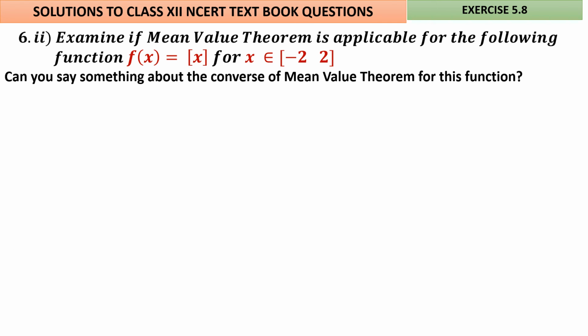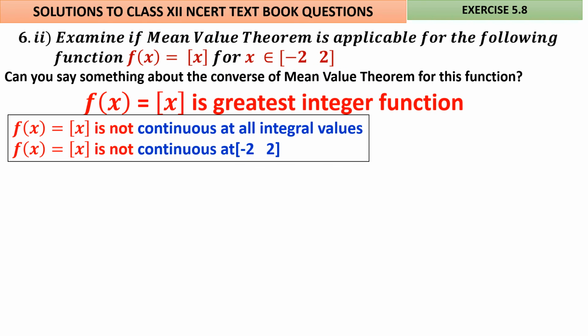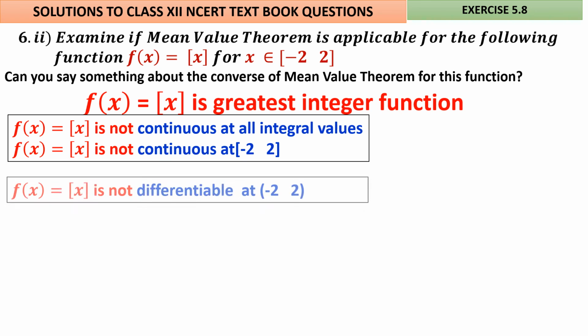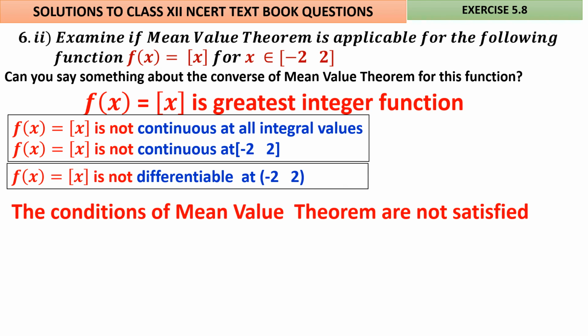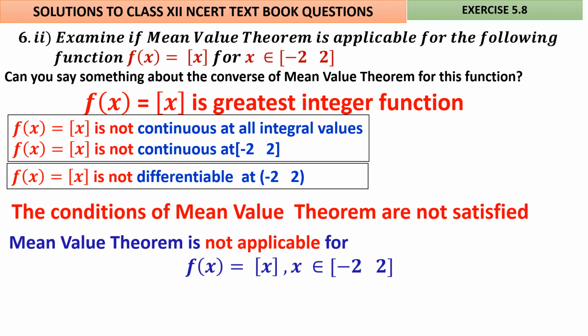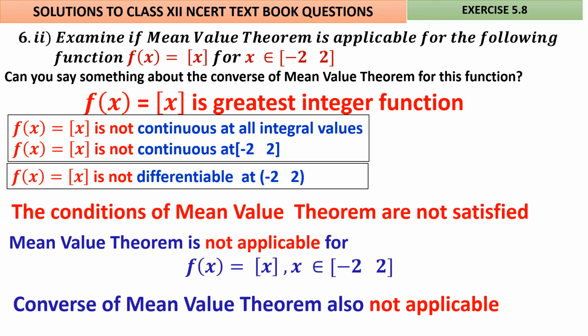Okay, again 6 subdivision 2. F of x is equal to the greatest integer function x in the interval minus 2 to 2. The same argument. It is a greatest integer function. It is not continuous at all integral values. Therefore it is not continuous in the interval minus 2 to 2. It is not differentiable also. Conditions of the mean value theorem are not satisfied. So the mean value theorem is not applicable for this f of x equal to the greatest integer function x for x belongs to minus 2 to 2. Converse of the mean value theorem is not applicable.